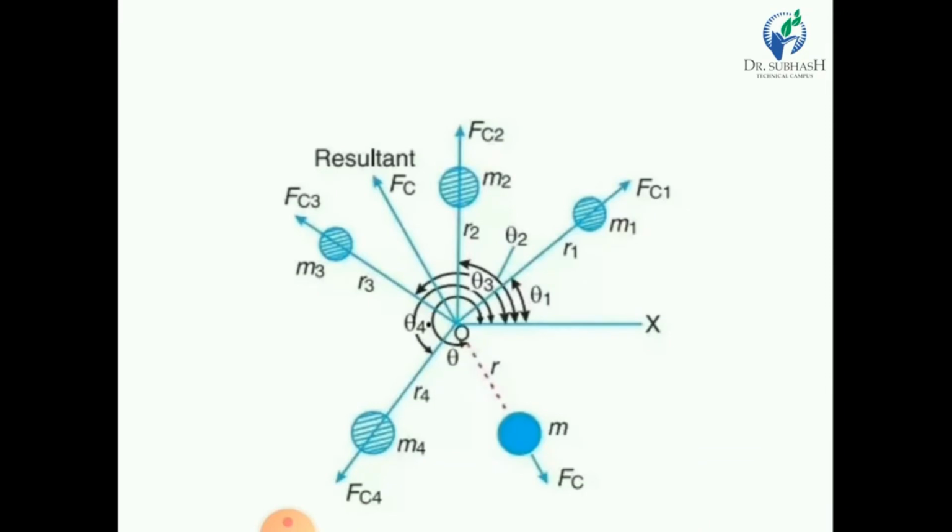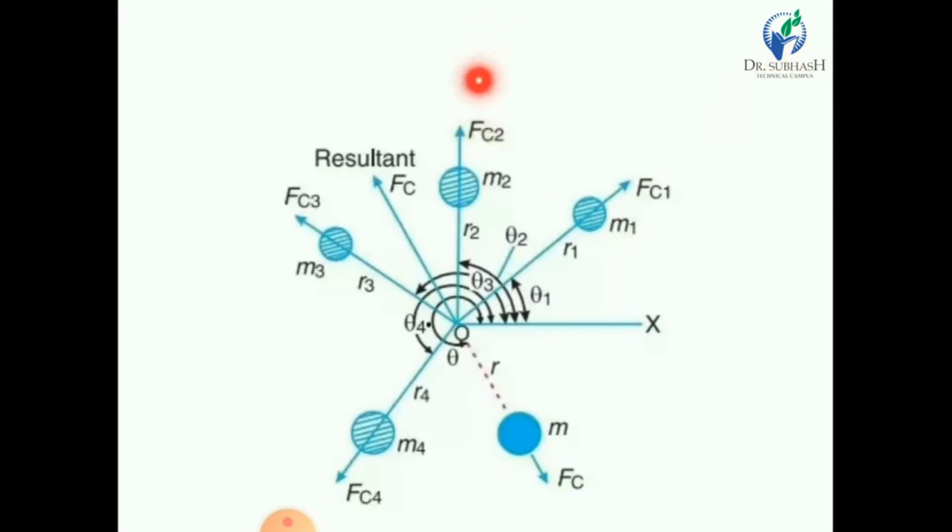Because of rotation, the mass m1 is rotating with angular speed omega. All 4 masses are rotating with the same angular speed omega because they are attached on the same shaft. So some centrifugal force is generated in this direction, it is Fc1.